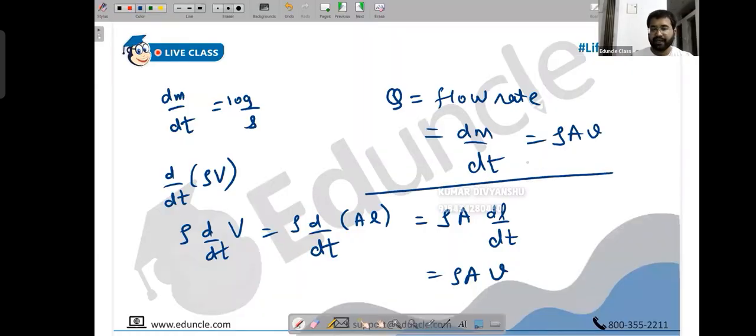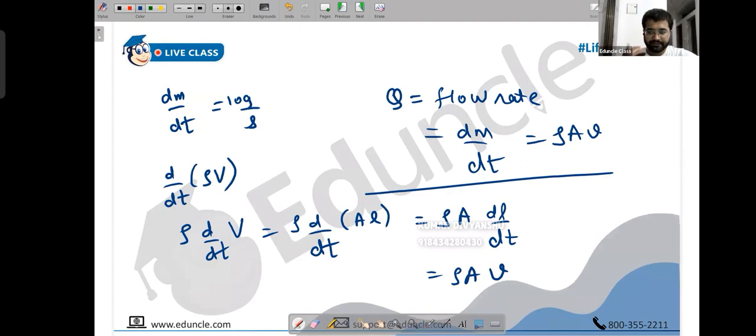If you remember, we had learned the law of conservation of mass, people. The rate of change of input mass will be equal to the rate of change of output mass. And I told you that in high school you learned the equation of continuity, a1 v1 is a2 v2. But technically it should be rho 1 a1 v1 equal to rho 2 a2 v2. If the density remains the same, then rho gets cancelled. But who told you that density will always remain the same? In our case right now, rho will be the same because it's an ideal fluid. But if it was not an ideal fluid and the density changes, then rho 1 a1 v1 will be equal to rho 2 a2 v2. So the amount of input rate will be equal to the amount of output rate, which is the law of conservation of mass, people.